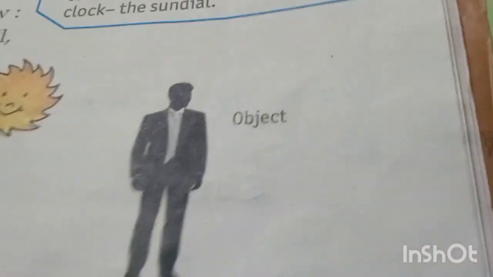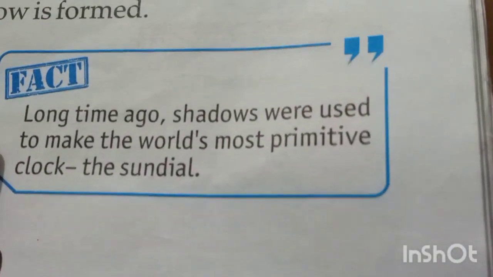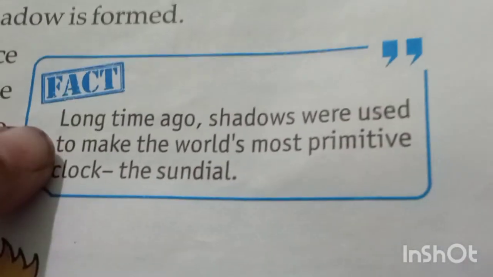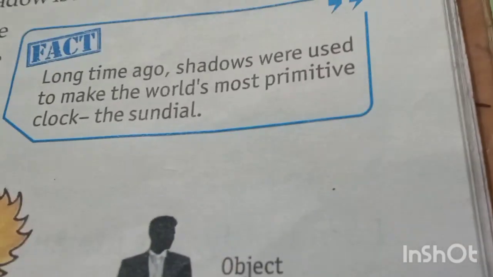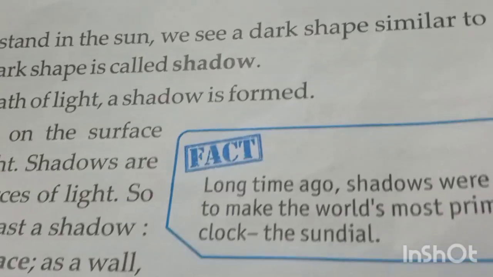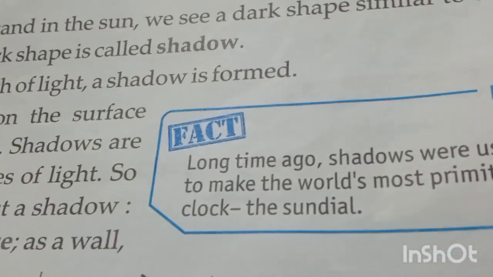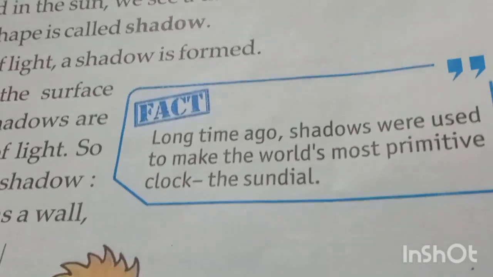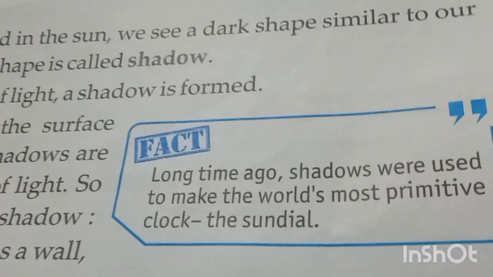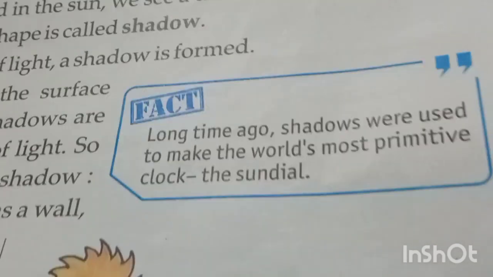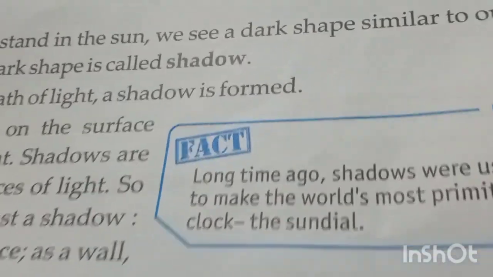Understand? One more thing, students, all of you read this fact now very carefully. This is a very interesting fact. In early times when clocks were not invented, people used the shadow to know the time.